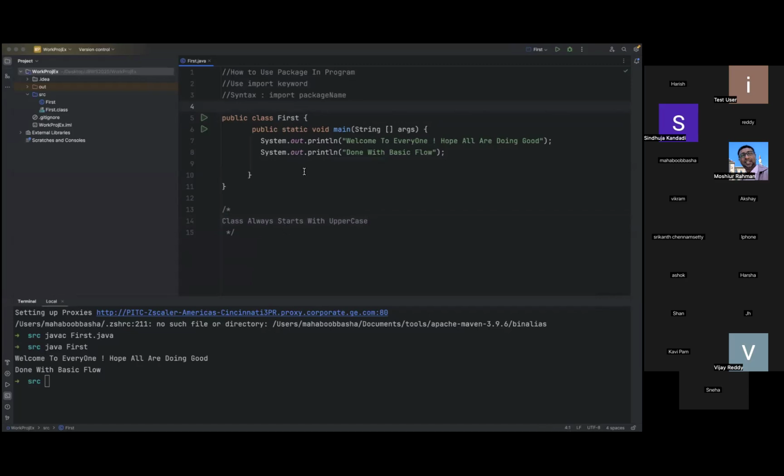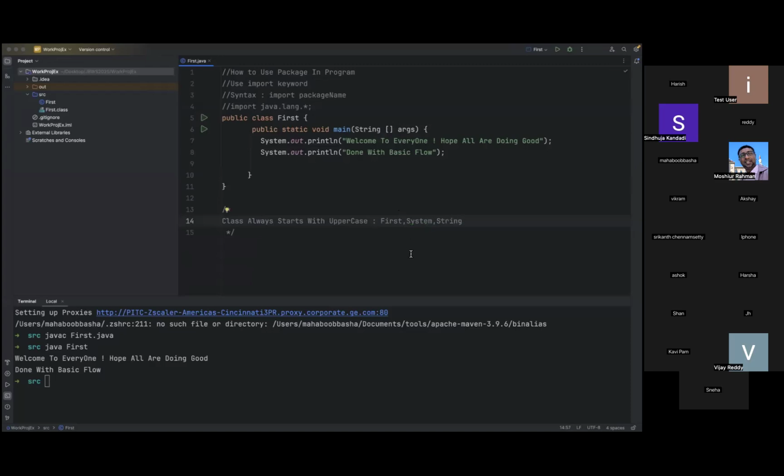Again, this is a predefined class which I'm using, which is already provided by the package called lang package. So the example is, first, this is a user defined class which we have developed, then System, comma, String.